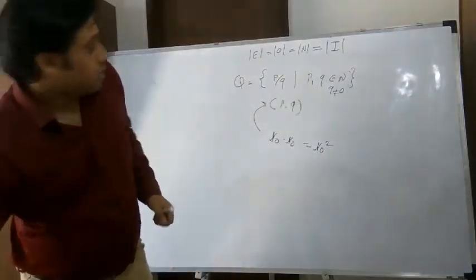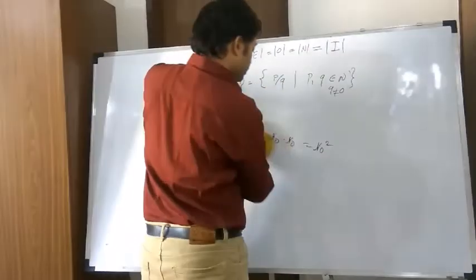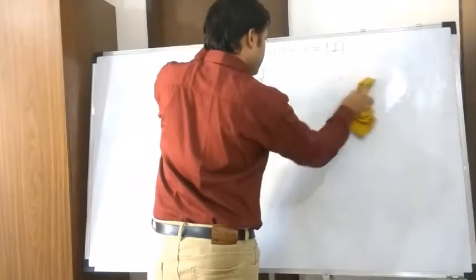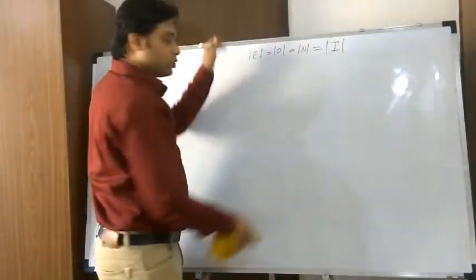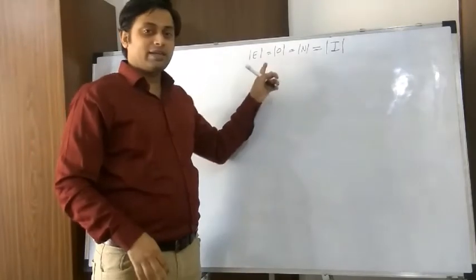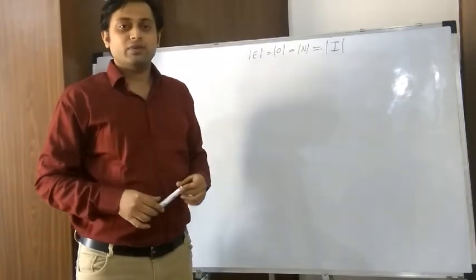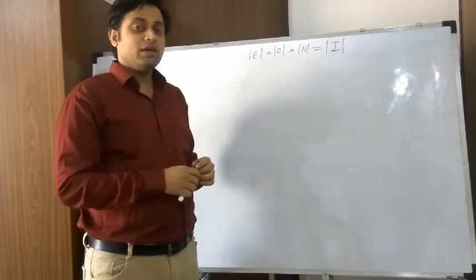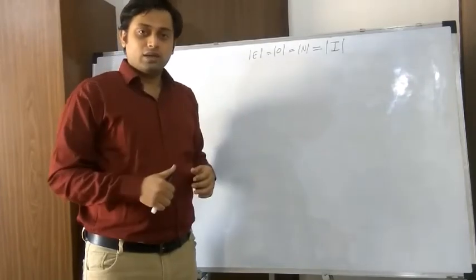Okay, so again, listing all the elements of Q and then trying to map them with the natural number set is not going to help, because again Q is infinite in multiple directions.